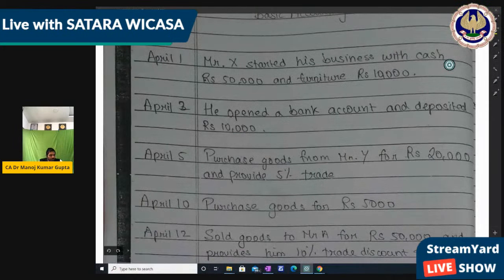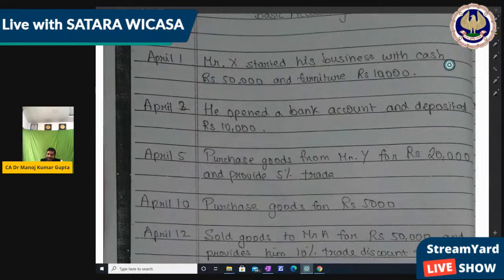Purchase goods from Mr. Bai for rupees 20,000 and provide 5% trade discount. So what is this trade discount? We will not record that. This is only for the purpose of deducting the amount. So trade discount is not recorded.